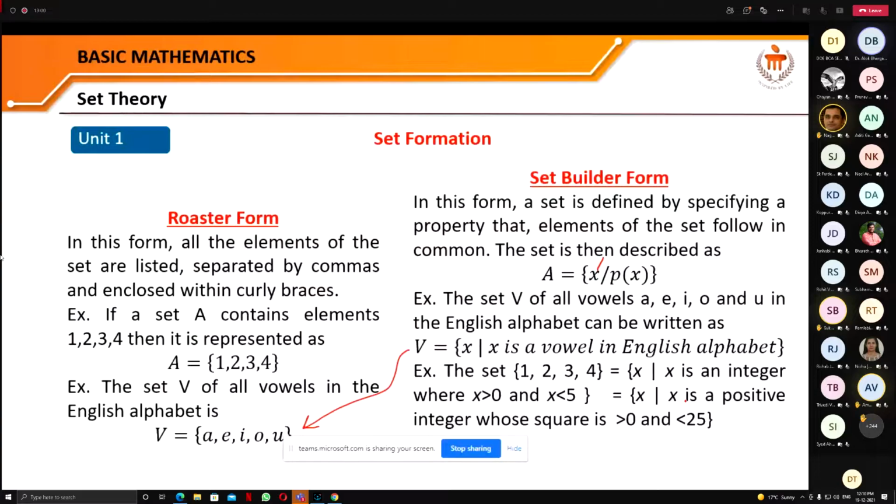1 is what? The square of that one is 1, that is positive. Square of 2 is 4. Square of 3 is 9. Square of 4 is 16. But the square of 5 is 25, and that is not less than 25. So all these elements are in the set, and they can be written from these rules. There may be other rules by which we can write this set also. So this is the set builder form.